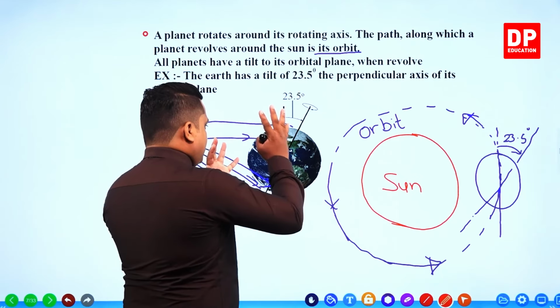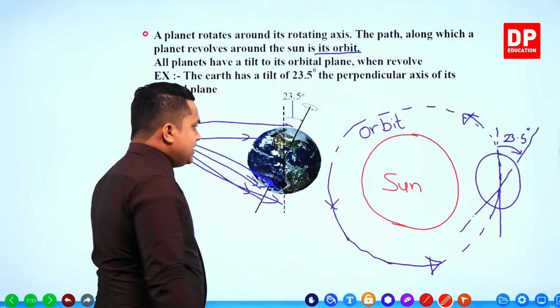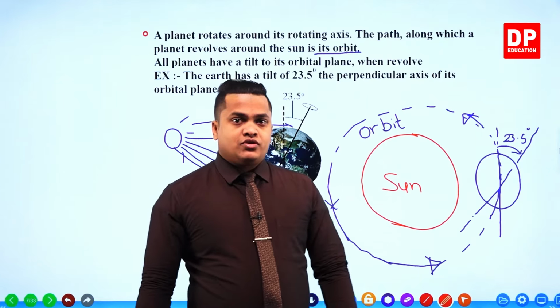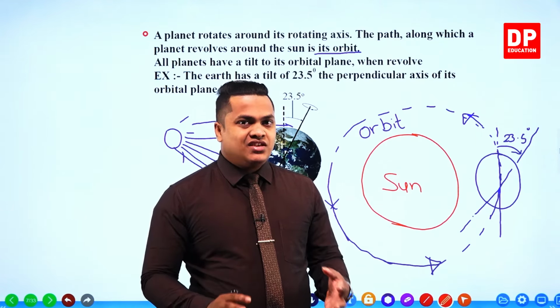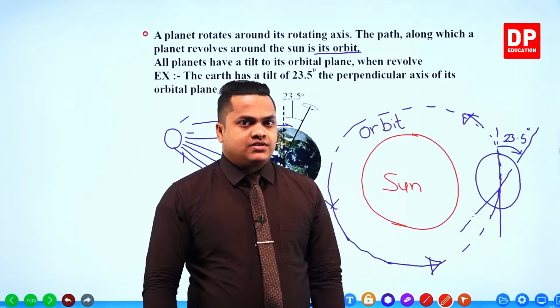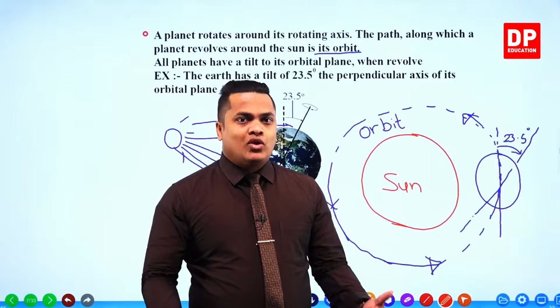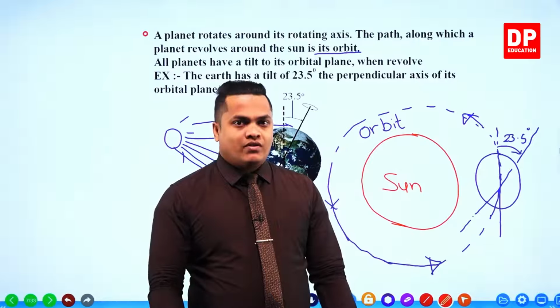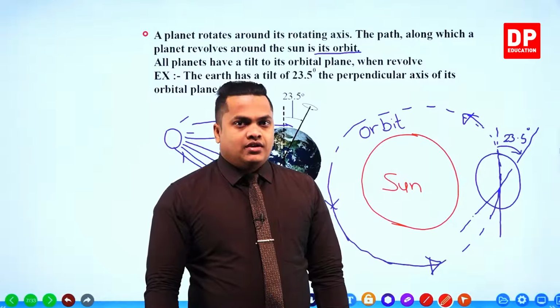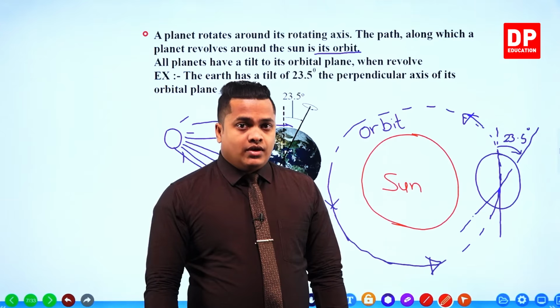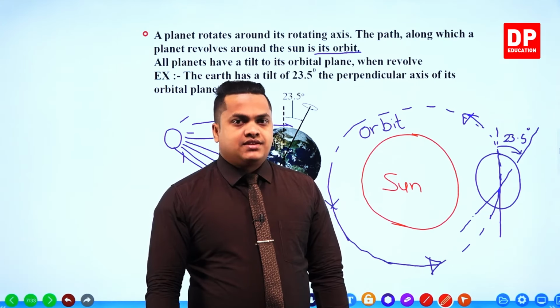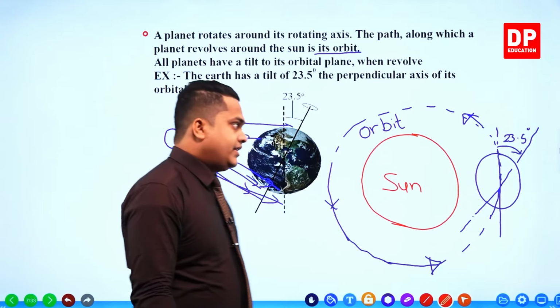But if it is like this in a vertical position, then my dear children, the distribution of solar heat or solar energy is going to reduce for the top and bottom parts. So it's an added advantage. This tilt is very important for the distribution of solar energy, heat energy, to our Earth. Okay, so this tilt is very important. So each and every planet has this tilt. Right then.